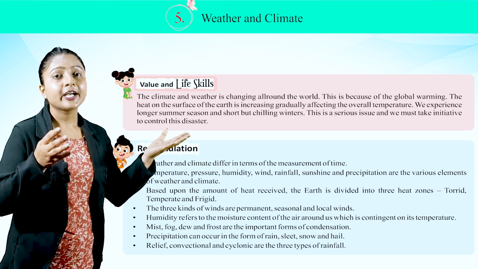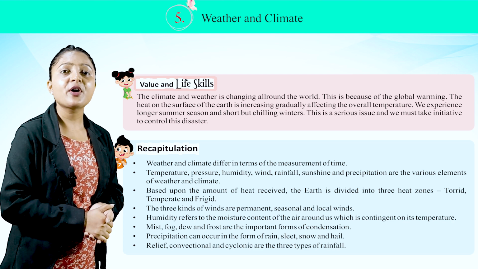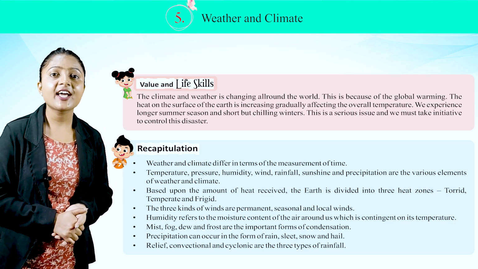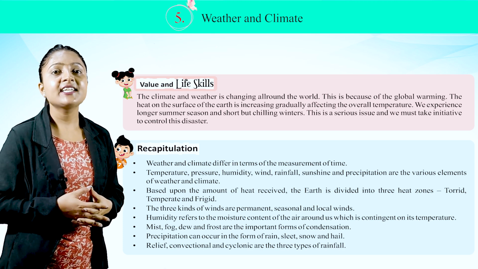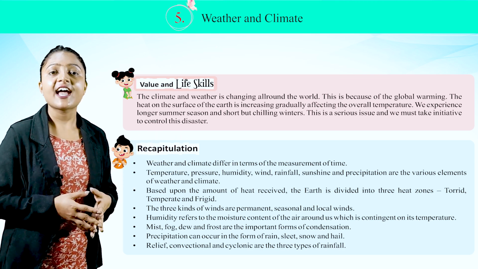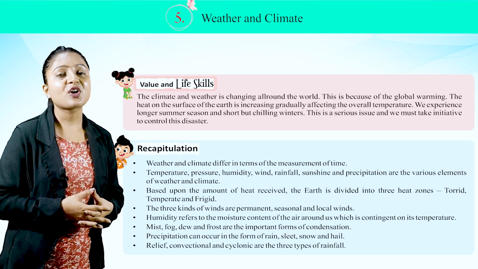Mist, fog, dew, and frost are the important forms of condensation. Precipitation can occur in the form of rain, sleet, snow, and hail. Relief, convectional, and cyclonic are the three types of rainfall.